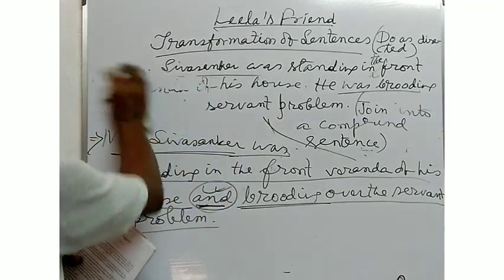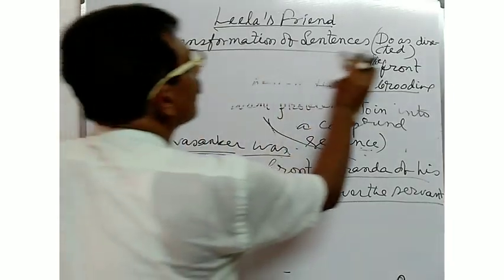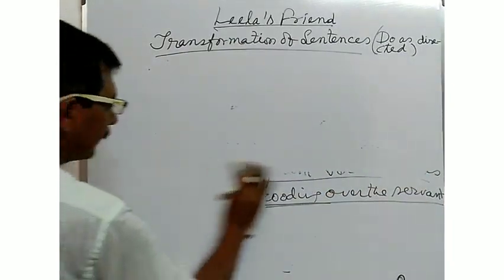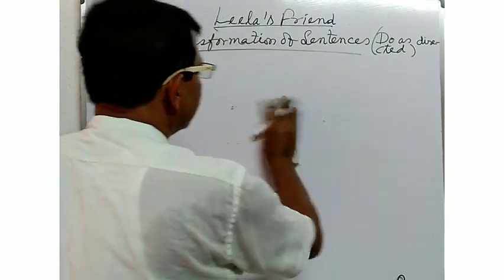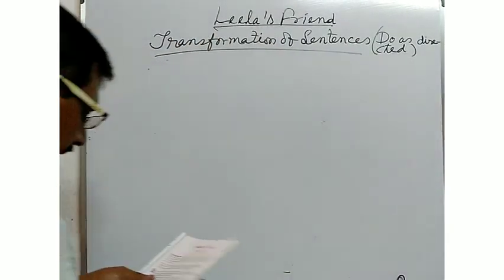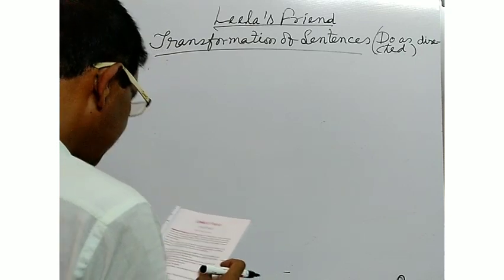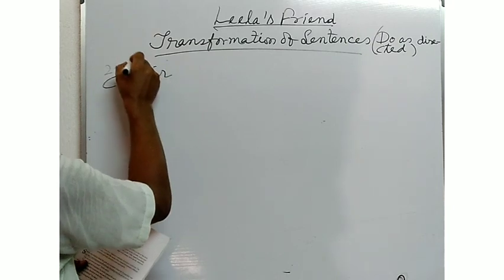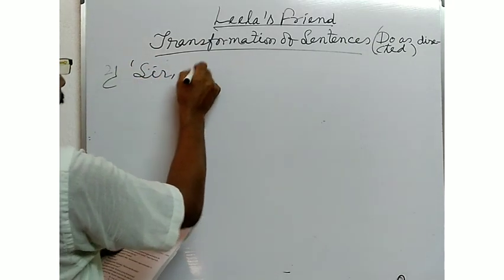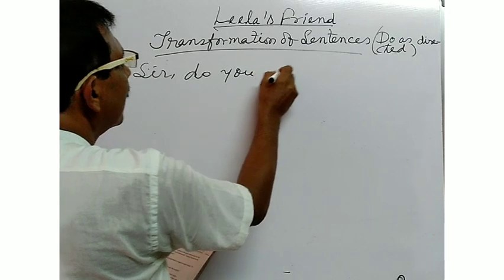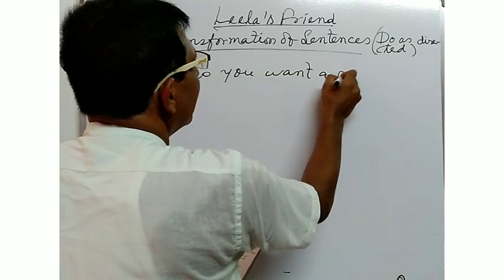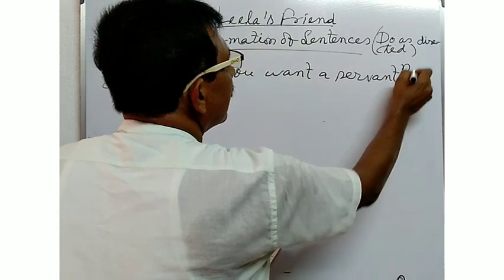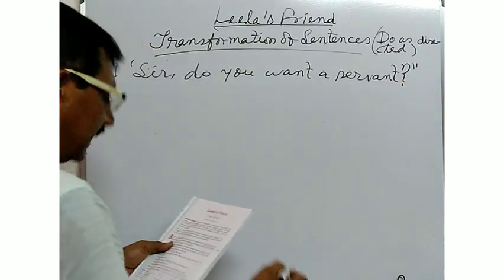Now, write down another example. Sir, do you want a servant? Sita asked.